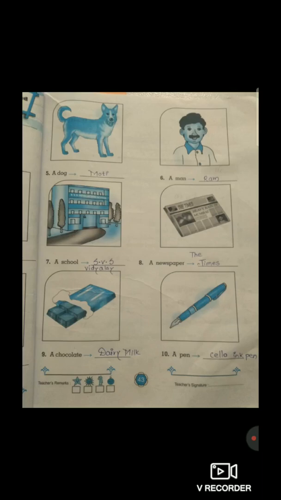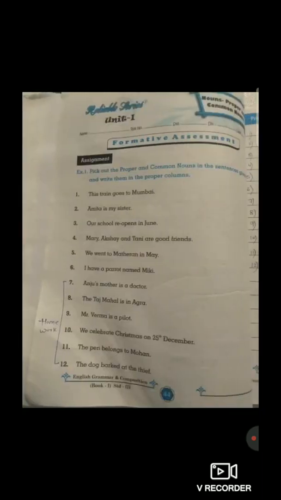Next, eighth one, a newspaper. So we have to give a proper name for the newspaper. As you can see in the newspaper, it is written the Times. So the answer is the Times. Ninth one, a chocolate. Students, we have to give a proper name for the chocolate. So the answer is Dairy Milk. Tenth one, a pen. Answer is Cello ink pen. So students, everyone understood page number 42 and 43? Now move to the next. It's page number 44, as you can see on your mobile.